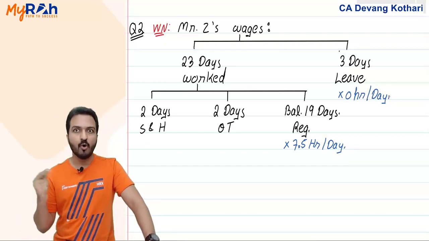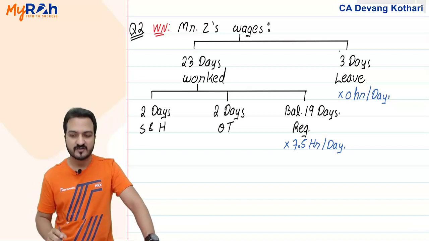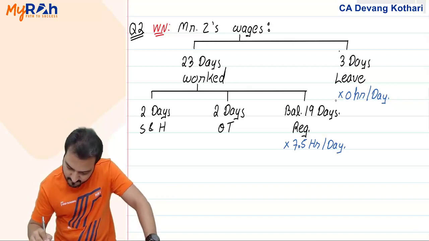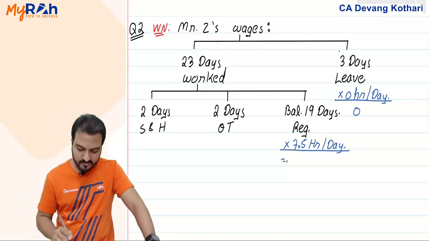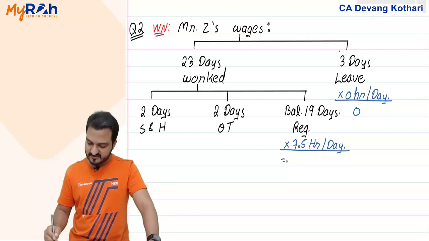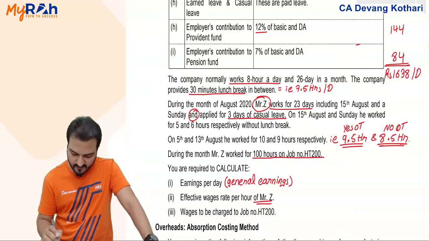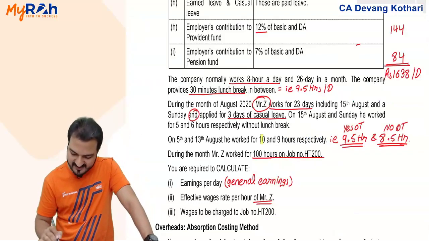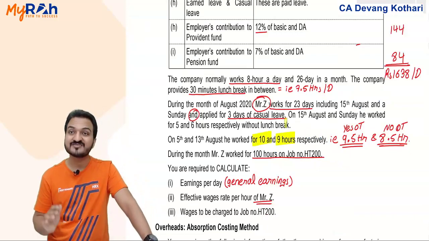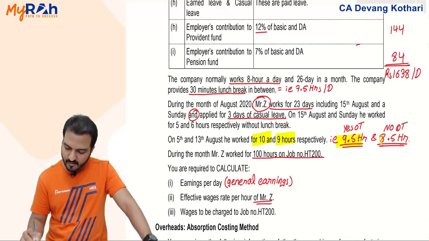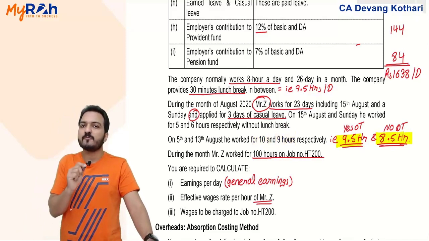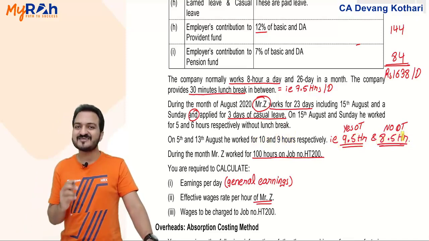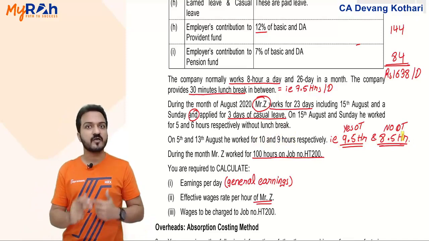On the overtime days, how many hours did he work? You were told that on the overtime days, he worked for 10 hours, 9 hours. Effectively, he worked for 9.5 hours and 8.5 hours. For that 8.5, you will not pay him overtime, but it is still considered in his working hours.